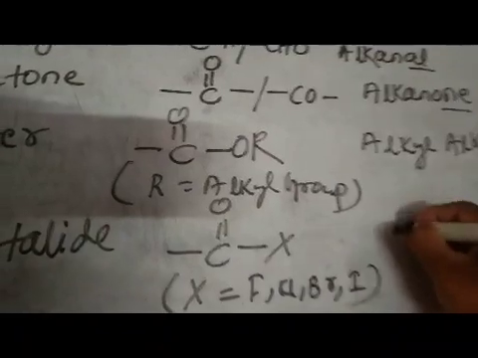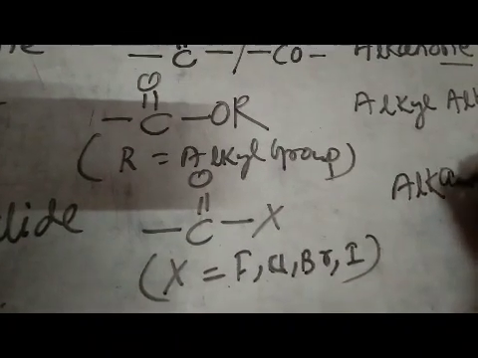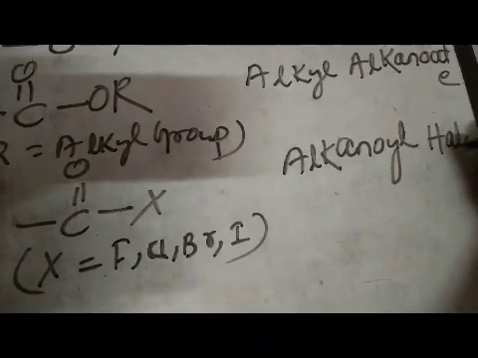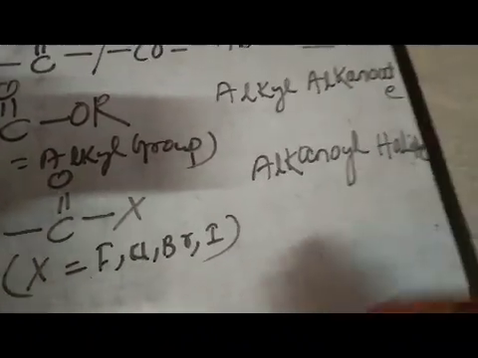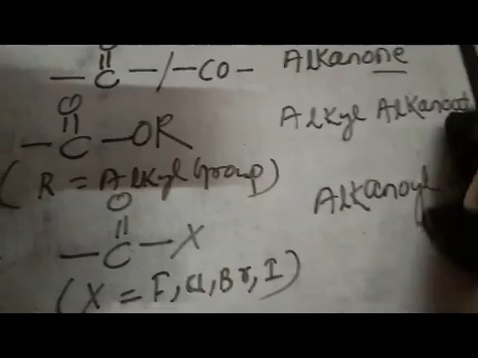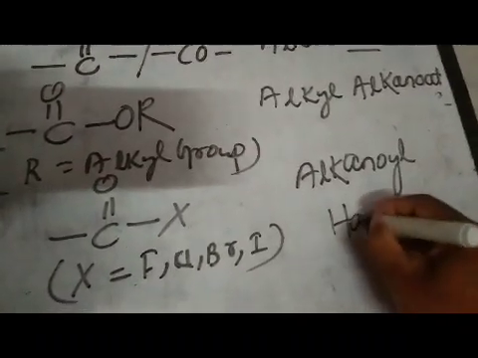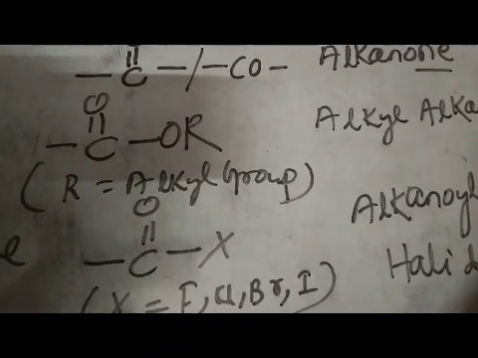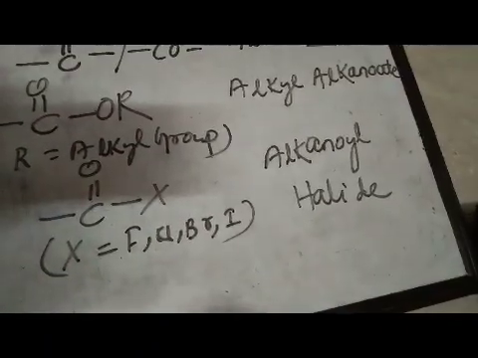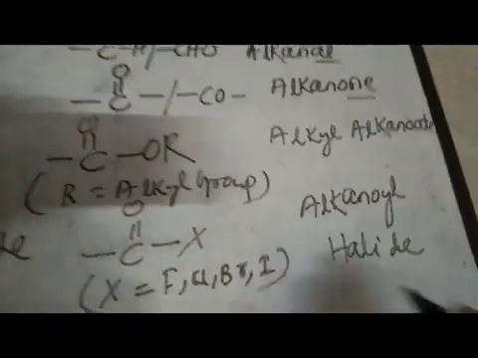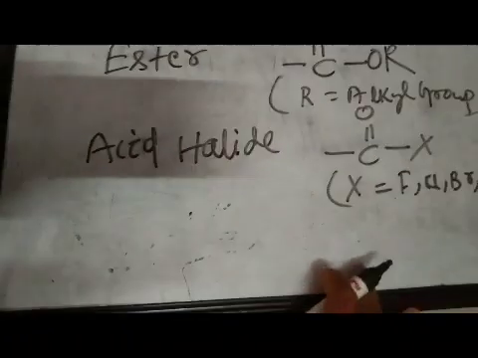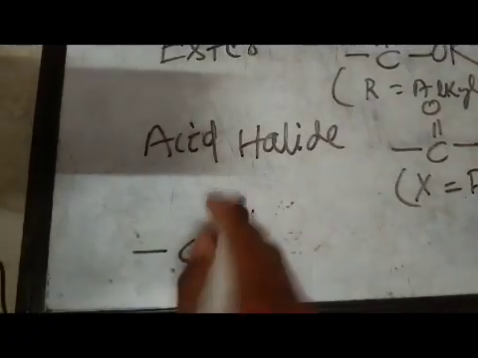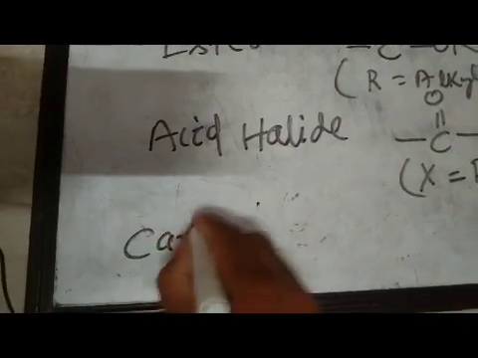And the IUPAC name of acid halide is alkanoyl halide.